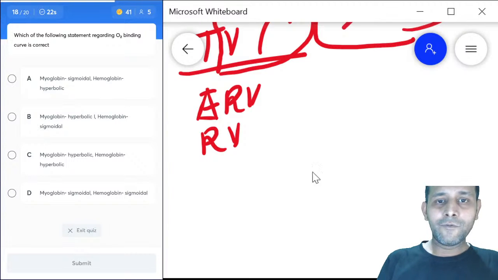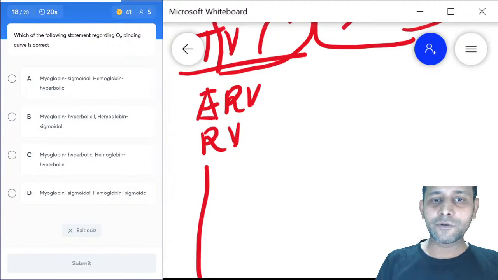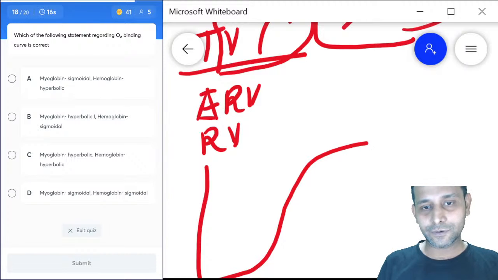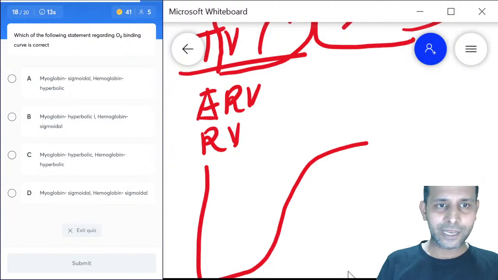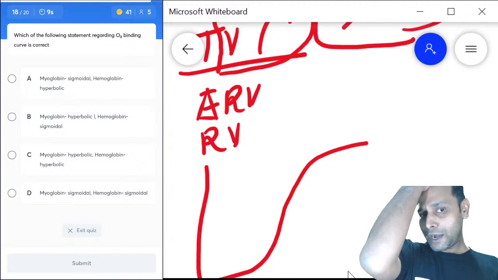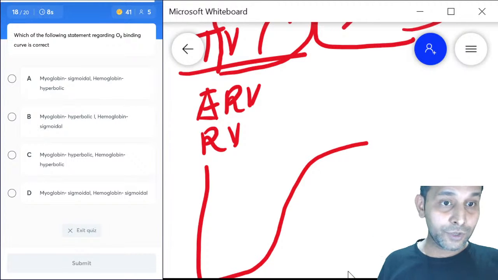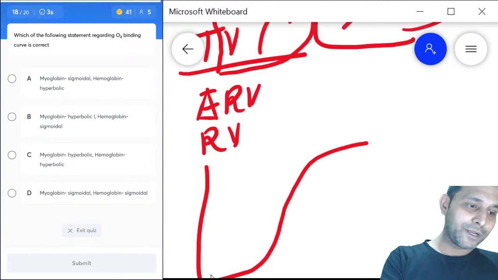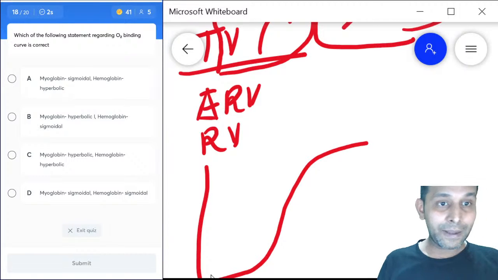Very simple. We know that the oxygen hemoglobin curve is sigmoidal. So you have to choose the answer where hemoglobin has a sigmoidal curve. The rest of the options you just eliminate. Only B and D give hemoglobin sigmoidal, but myoglobin is not sigmoidal. Myoglobin is hyperbolic. So the myoglobin curve is something like this.